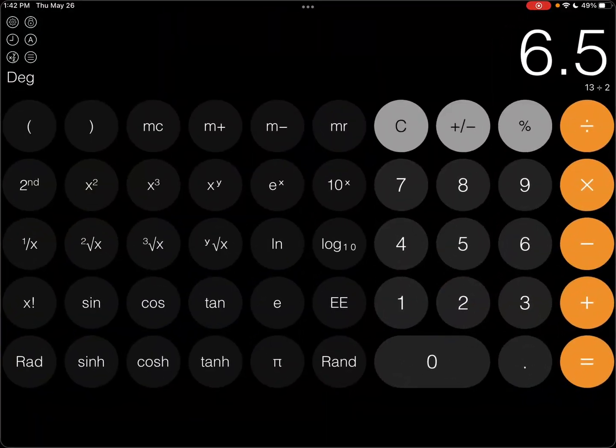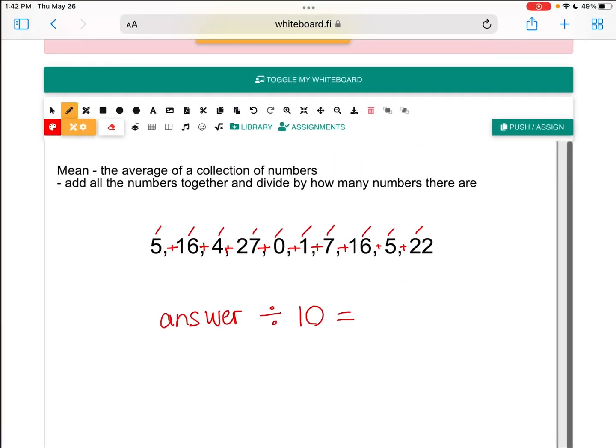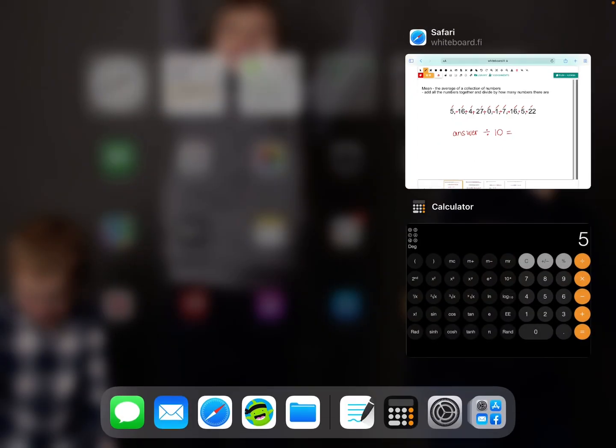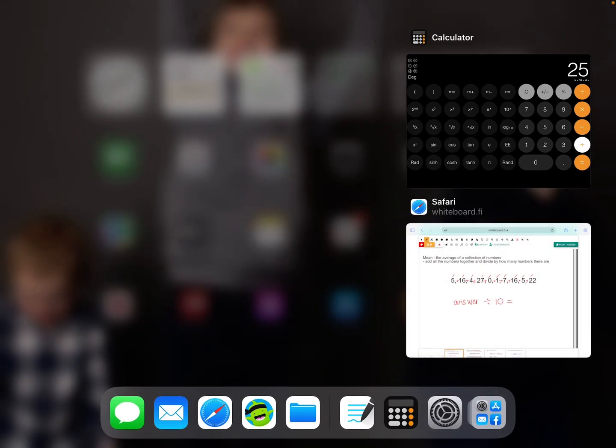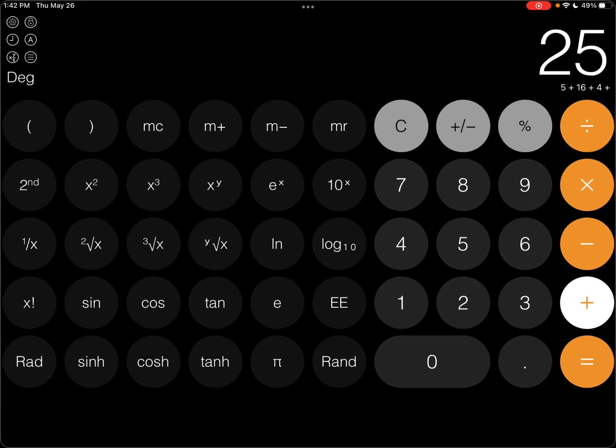So the first thing we're going to do is add 5 plus 16 plus 4 plus 27 plus 0 plus 1.